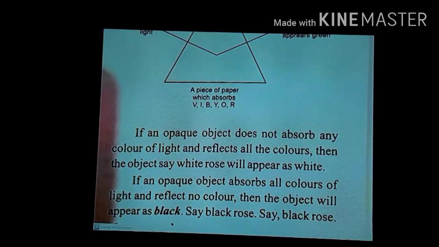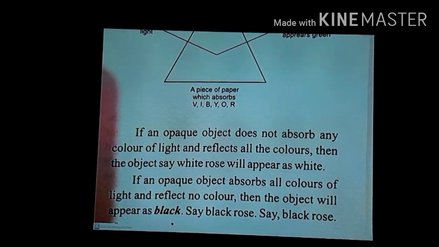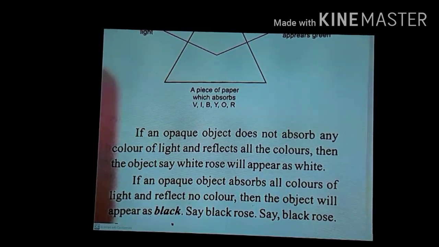When we see a shirt of white color, why does this shirt appear white? Because this white shirt is reflecting all the colors, and when all these colors reach our eyes, we see the color of the t-shirt as white.